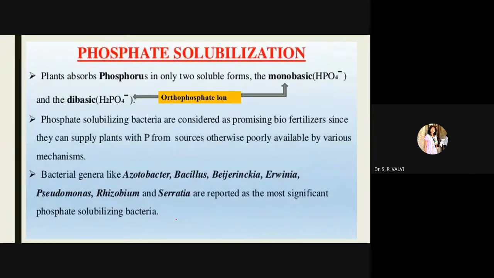Now, how exactly does phosphate solubilization happen?